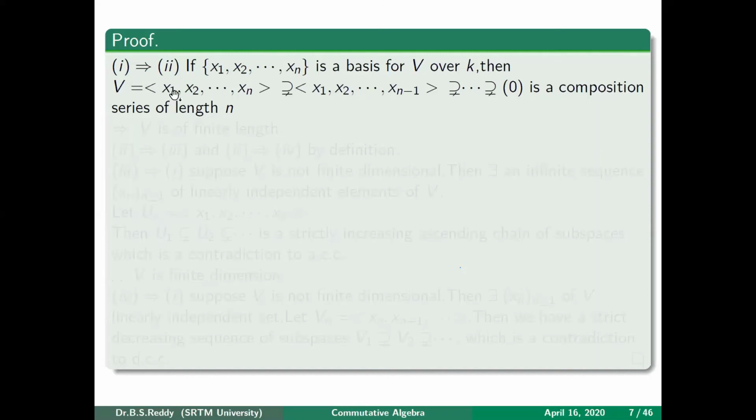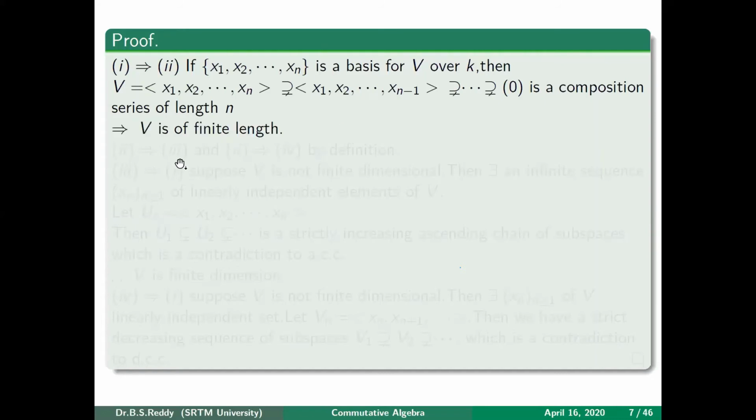And how is this composition series formed? Take all the elements, the next one, remove the last one, xn, then take the remaining elements. After that, remove two elements, take the subspace generated by the remaining elements, and so on. So this is a maximal chain we can get, and hence it is of finite length.